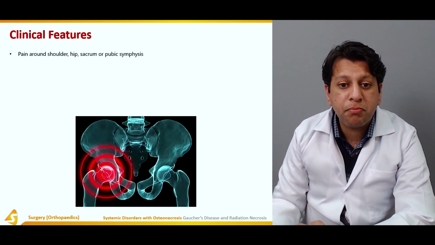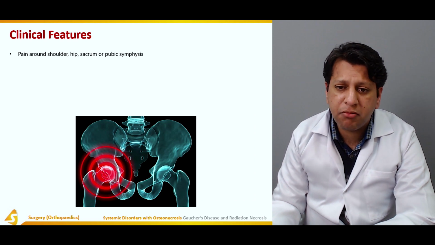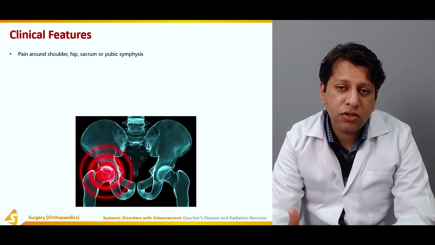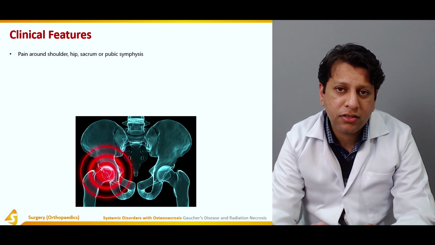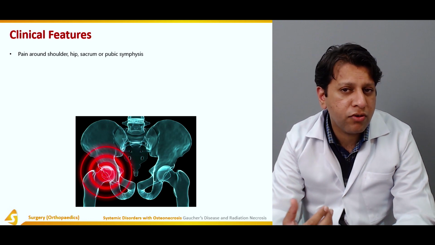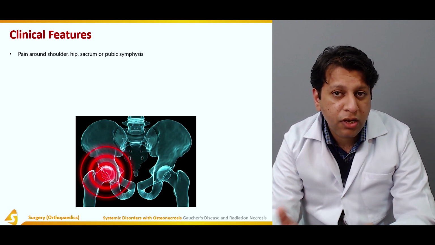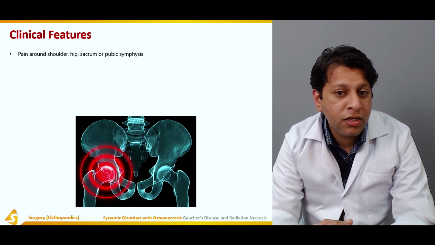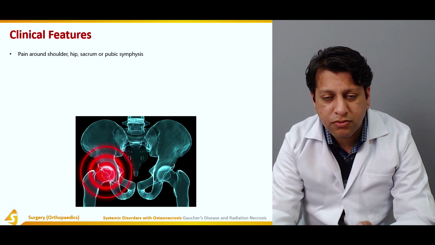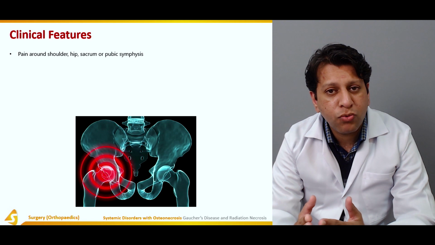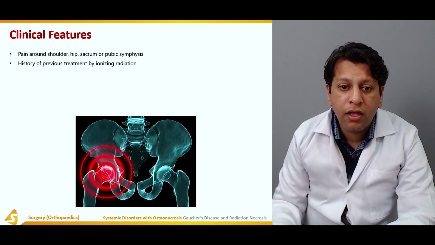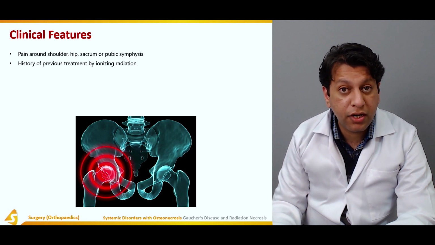What are the clinical features? Pain, which is usually around the shoulder, hip, sacrum, or pubic symphysis. It depends. Mostly it's around the pelvis area, because these are the tumors in and around the pelvic and sacrum area that are usually inoperable because of the difficult anatomy and involvement of neurovascular structures around them. So for them, radiation is always the first choice. That is why the most common area of pain in radiation necrosis is around the hip and the shoulder joint. There will be a history of previous treatment by ionizing radiation.